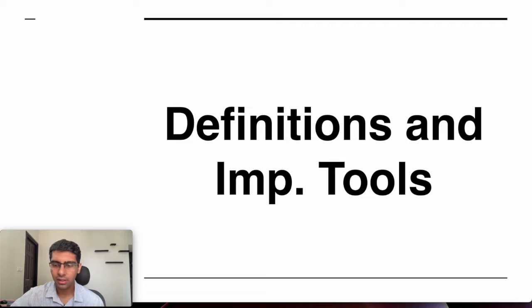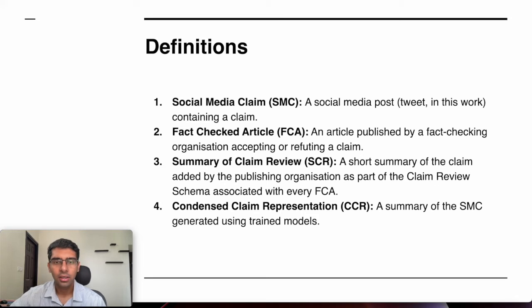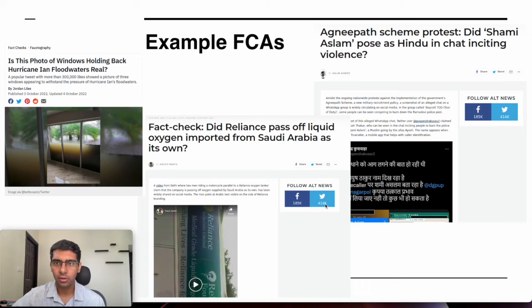Definitions and tools that are a part of this work. Social media claim (SMC) is a social media post that contains a claim. Fact checking article (FCA) is basically an article published by any fact checking organization which accepts or refutes a claim. Summary of claim review (SCR) is a short summary of the claim added by the publishing organization, and CCR is the condensed claim representation, which is basically the summary generated by our models.